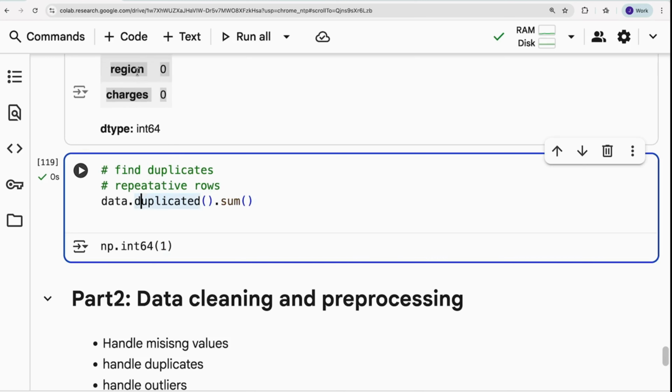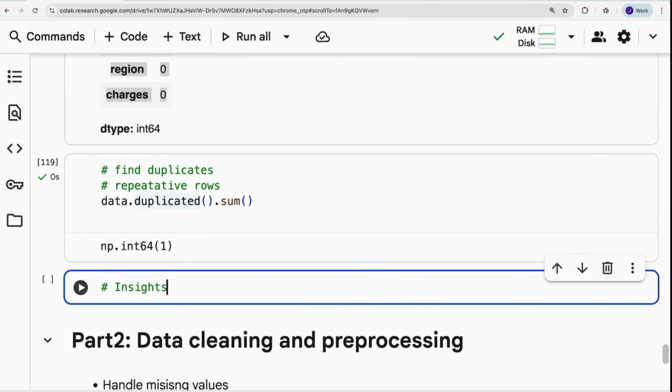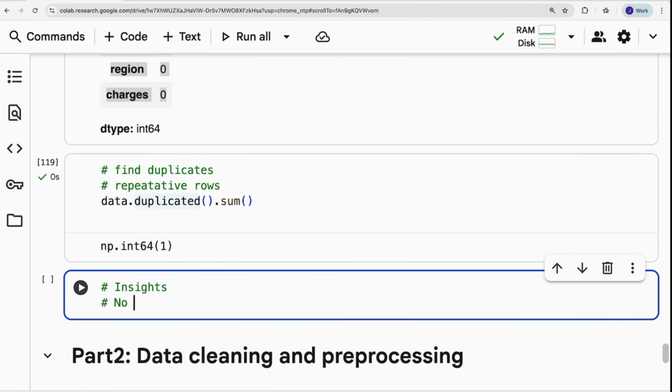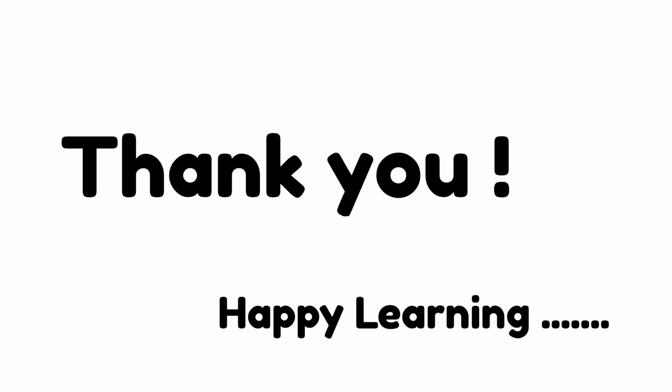This is all about understanding the problem statement and exploring variables using different basic checks. You can also write insights regarding what you found, like no missing values, and we found only one duplicate. So stay tuned for more such videos. In our next video, let's explore the rest of the things.